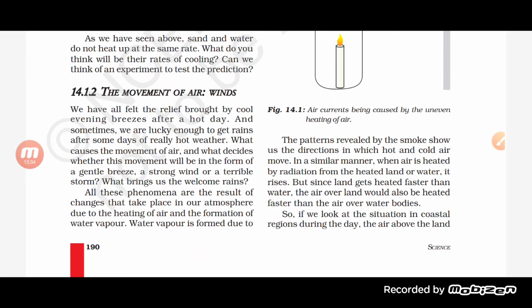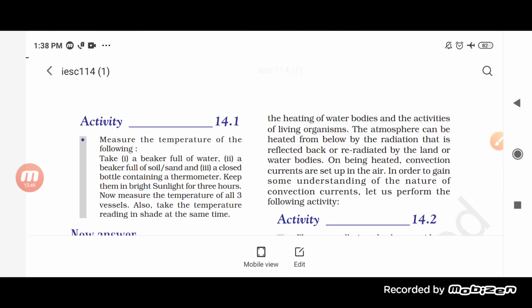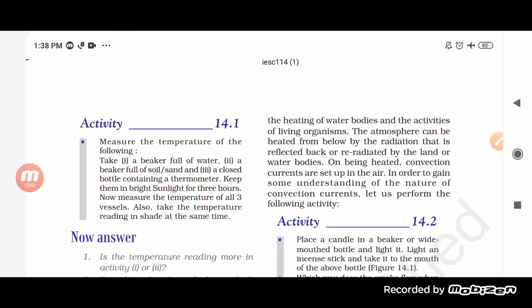When the air is heated, the surface of the water becomes hot, and you know that as we provide temperature to the water, it gets converted into water vapor. Now the water vapor is formed here. Water vapor is formed due to the heating of water bodies and the activities of living organisms.